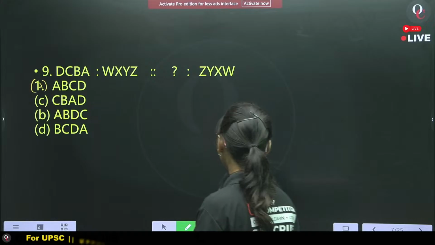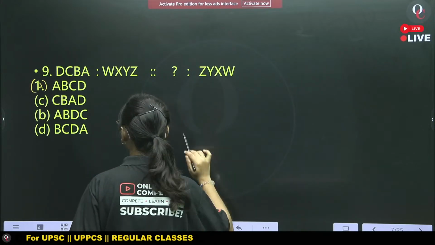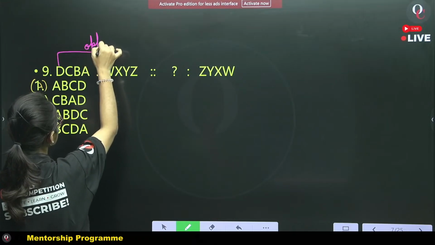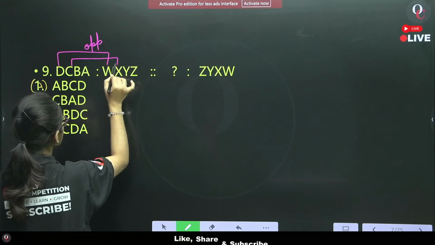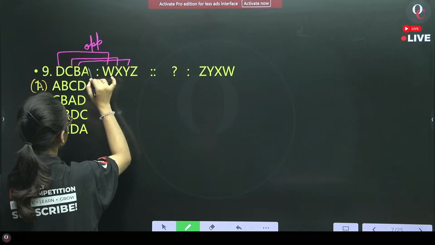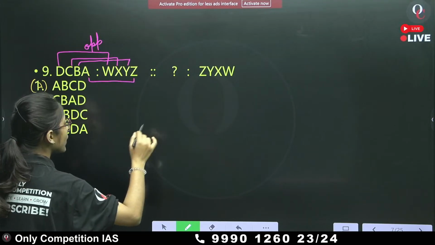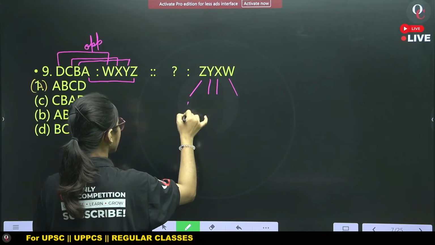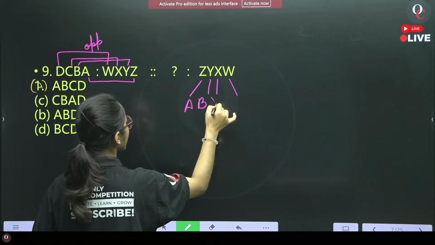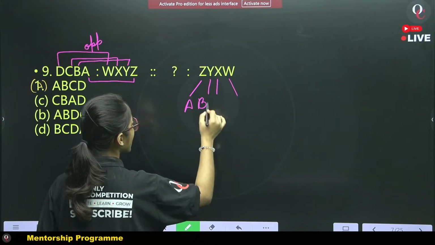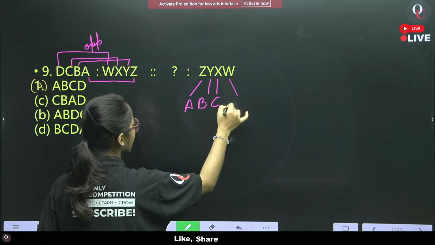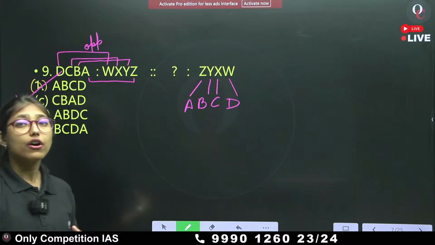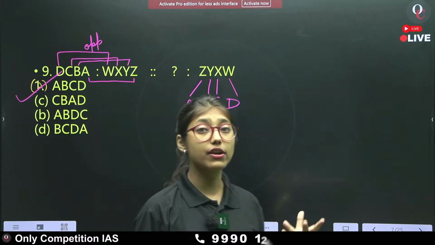Okay. Here, what is the pattern? First, let me check. D's opposite is W. C's opposite is X. B's opposite is Y. And A's opposite is Z. Therefore, if we find the opposite of these 4 letters, we will get A, B, C and D. For this, we will tick the question number 8, option A. Option A is our correct answer.